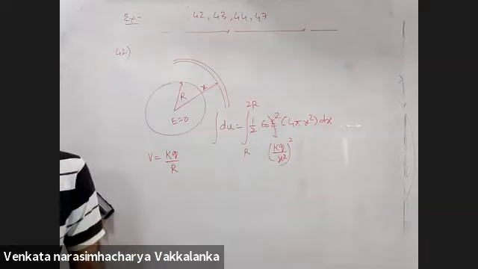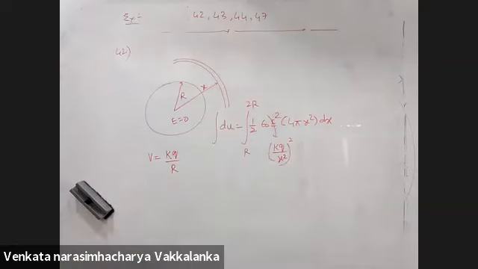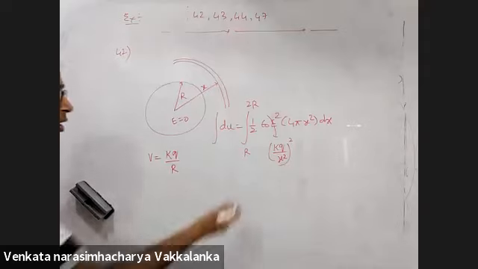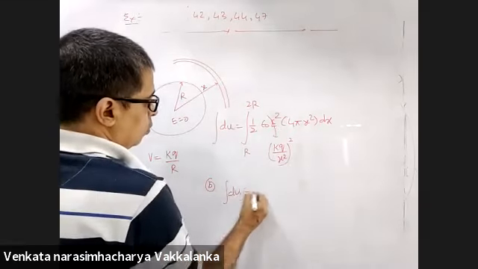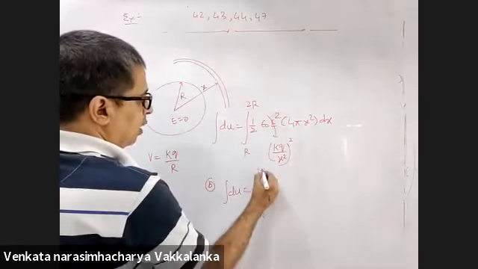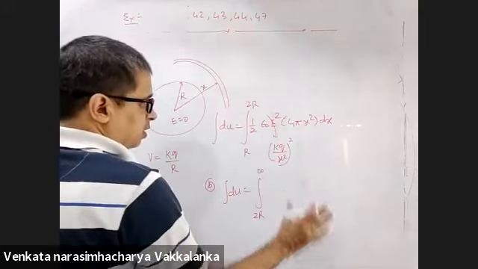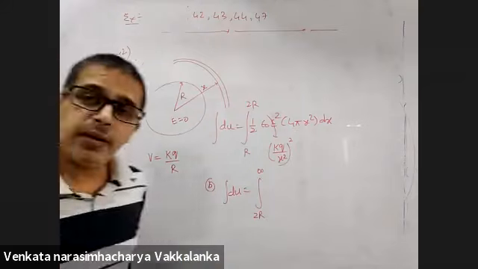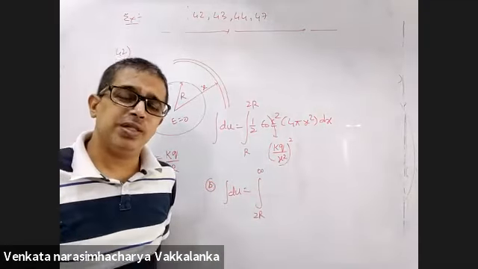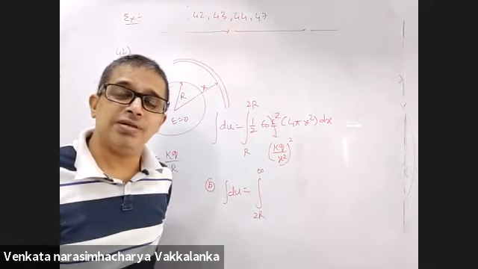42, second bit: show that the electrostatic field energy stored outside the sphere of radius 2r equals that stored within. Same expression for the second part. Integral du. You will integrate from 2r to infinity. Same expression. You will see what he is asking for. This is playing a practical joke with you. Nothing to do with capacitors, spherical capacitors.